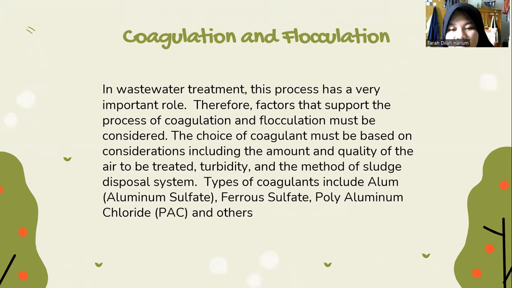The choice of coagulant must be based on consideration of the amount and quality of the water to be treated, turbidity, and the method of sludge disposal system. Types of coagulants include alum or aluminium sulfate, ferrous sulfate, polyaluminium chloride or PAC, and others.